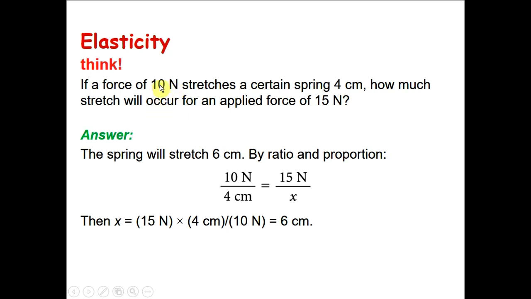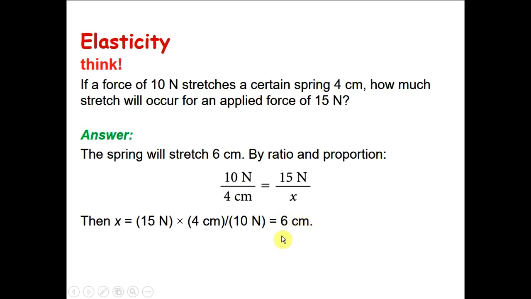So 10 Newton will stretch the spring 4 centimeters. Now, if the force is 15, how much stretch will it be? What is x? So 10 over 4 should equal 15 over x, and you can solve this equation to find x. x is just 15 multiplied by 4 divided by 10, and the answer is 6 centimeters.